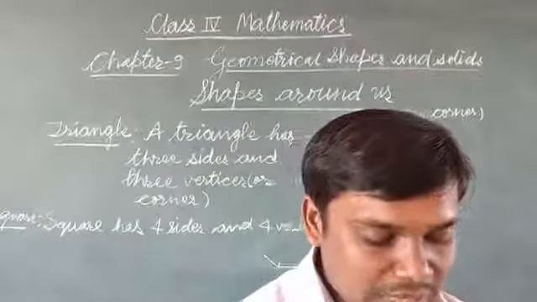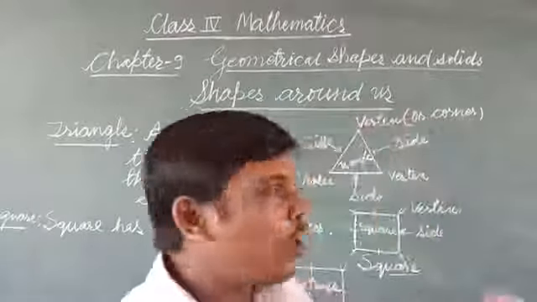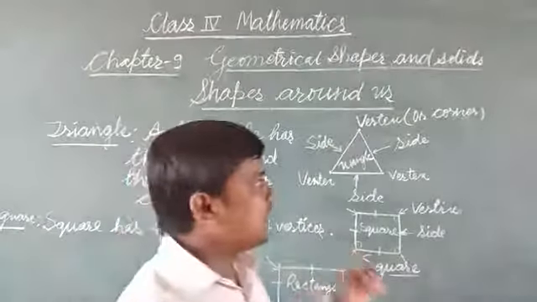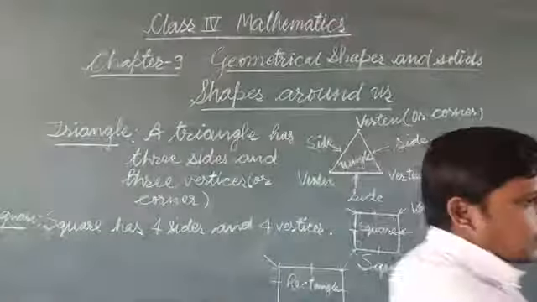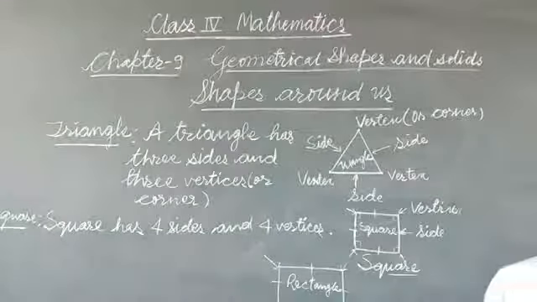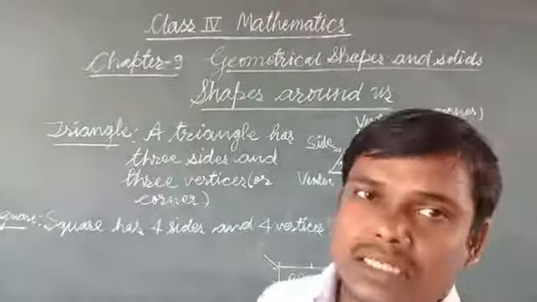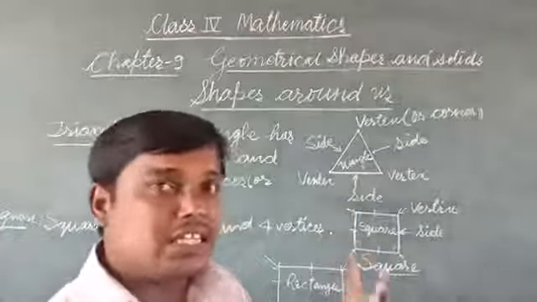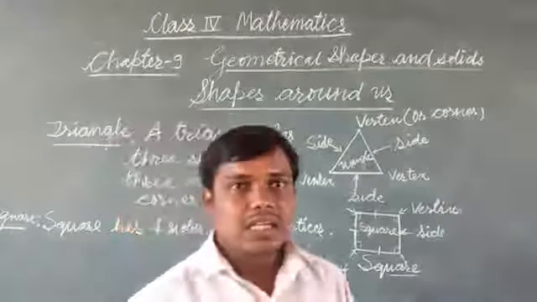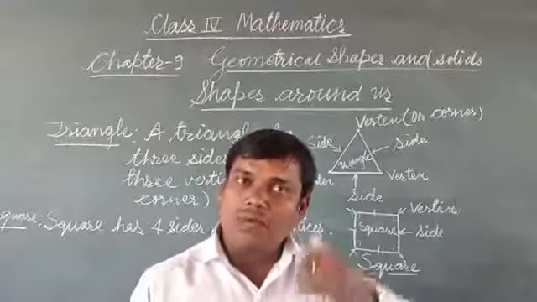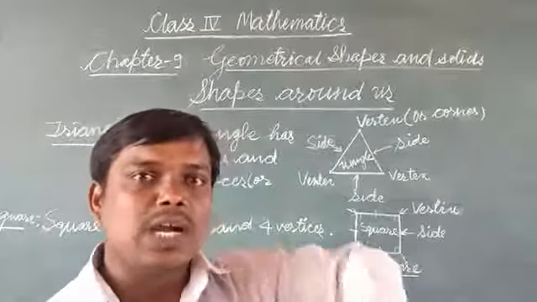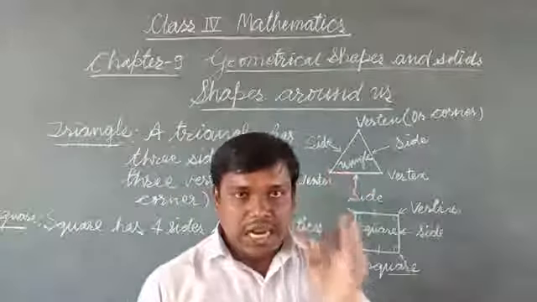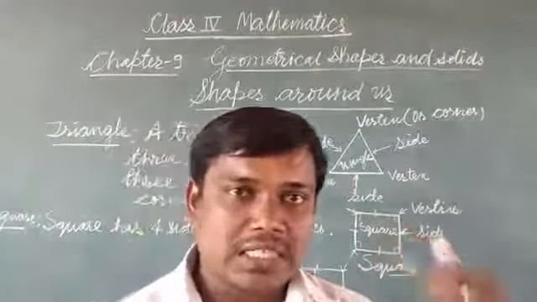Now we will learn kinds of triangles. Actually, triangle, when we discuss, in general we discuss 6 kinds of triangles. Triangle on behalf of angles and triangles on behalf of their sides. Here we are going to discuss triangles on behalf of their sides.